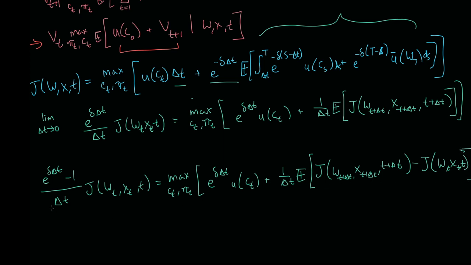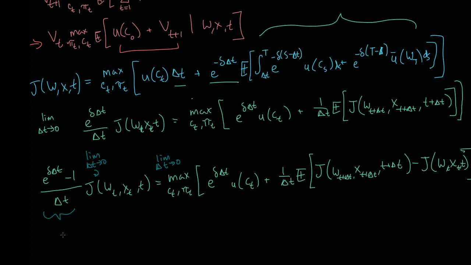Okay, so we are now ready. We can take the limit of both sides as delta t goes to 0. Here we have to use L'Hopital's rule.